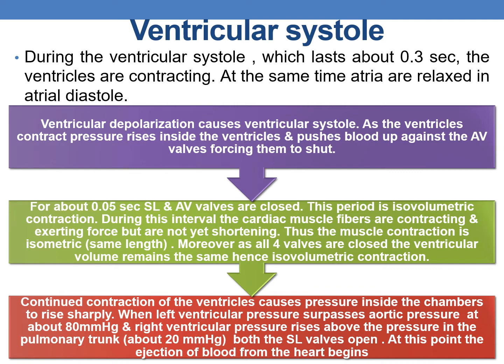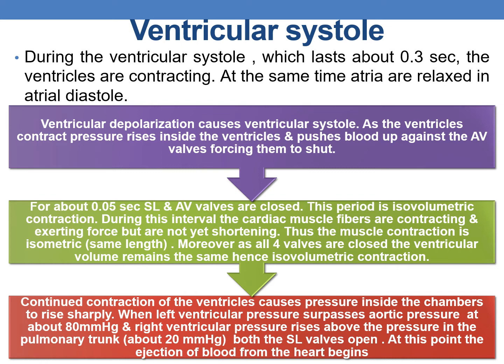Ventricular depolarization causes ventricular systole, and as the ventricles contract, the pressure rises inside the ventricles and pushes the blood against the AV valves, forcing them to shut. For about 0.05 seconds, both the semilunar valves, SL valves, and the AV valves are closed, and this period is called isovolumetric contraction.